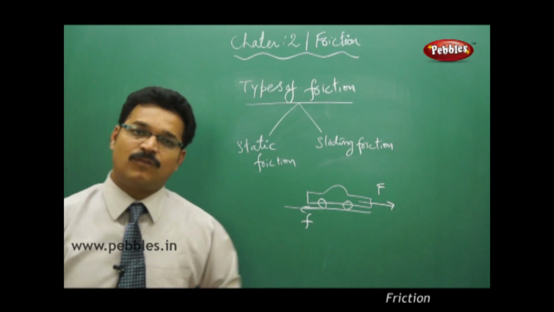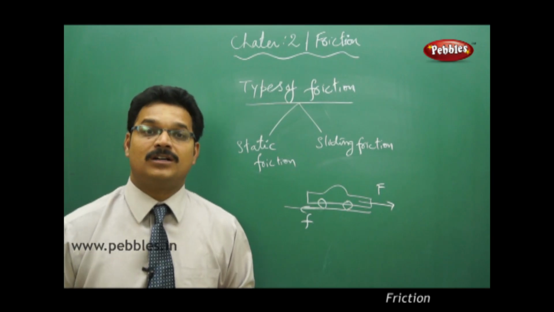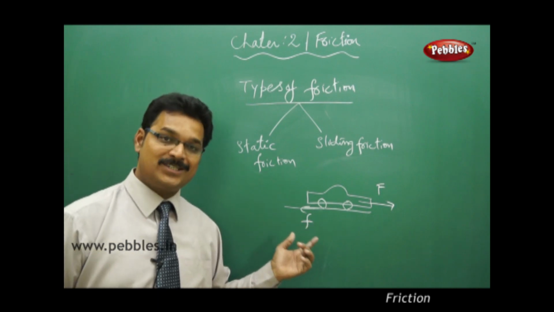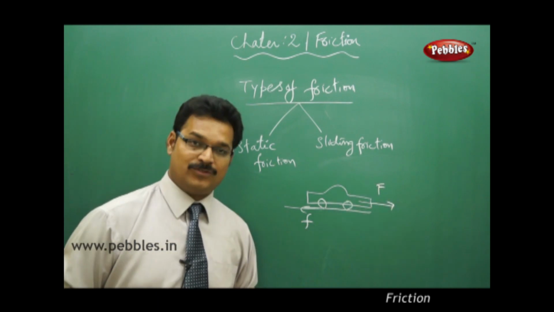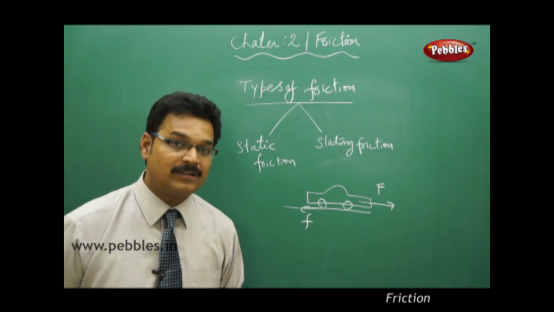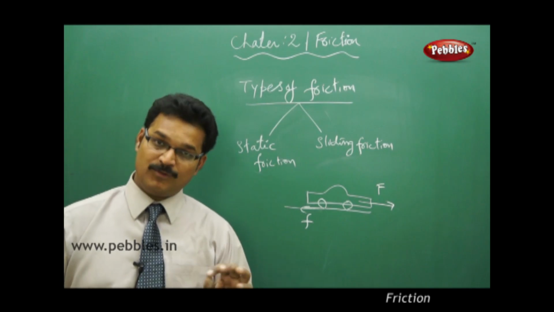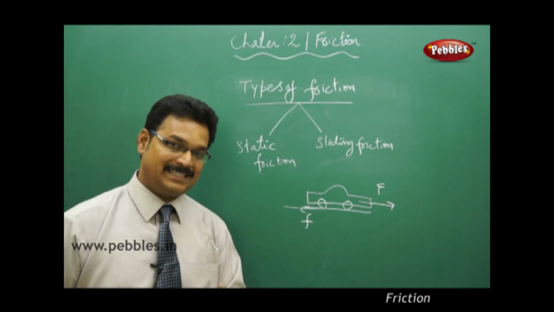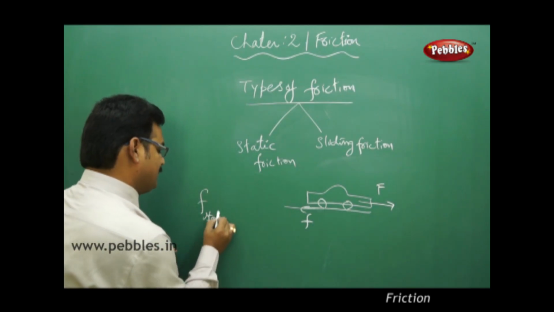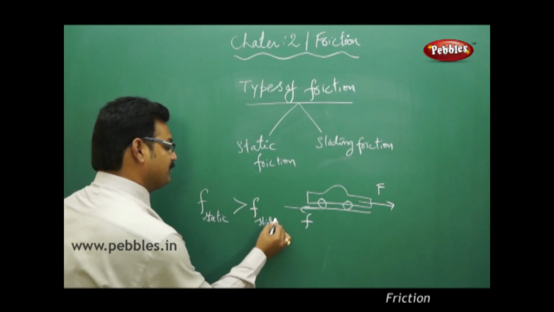So these sliding frictions, of course, are important when the body is in motion, but they are not that much larger compared to static friction. Because if the sliding friction is large enough compared to your applied force, then you can't move fast using your car. You can't move fast using your bike. So as you're moving faster in bikes and different vehicles, it simply proves that sliding friction is less compared to static friction. So static friction is always greater than sliding friction.